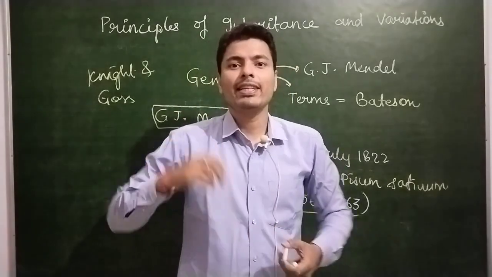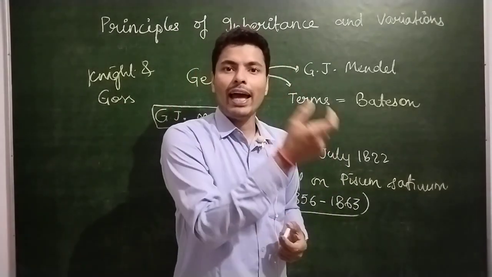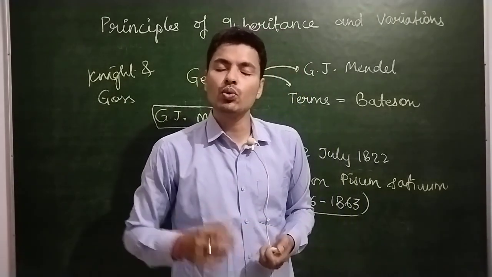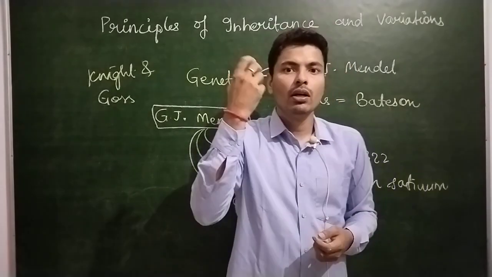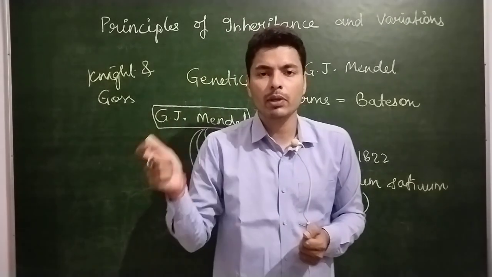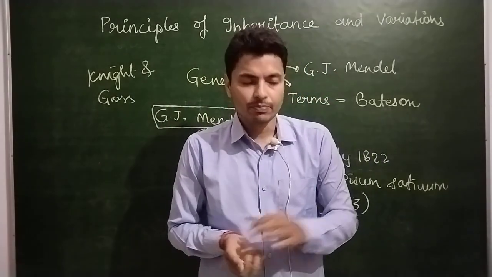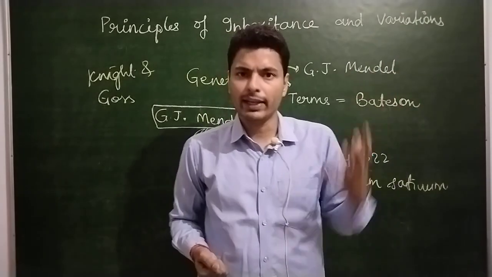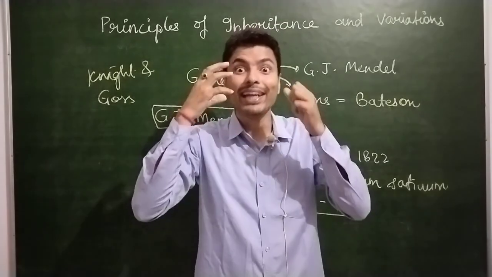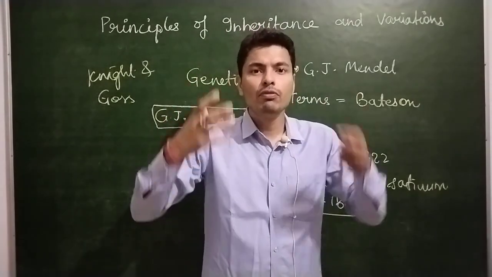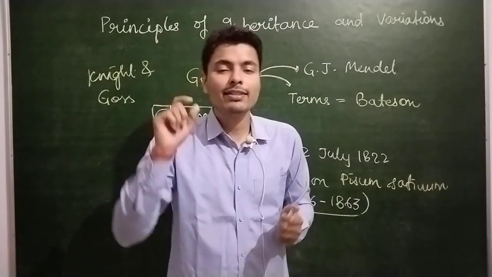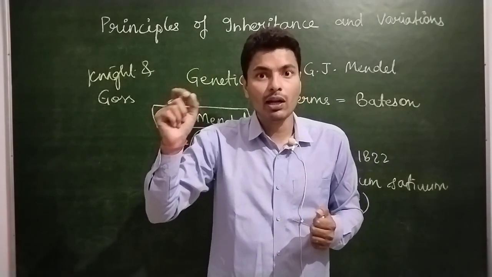Understood? Now the second terminologies will be character and trait. These two terms we are going to use very often while discussing this chapter. Now what is the meaning of character and trait? There is a very thin line of difference between these two words. A character is a feature of an individual. For example, my height, my skin color, my eye color. These are features of an individual. So character is the feature of an individual. Now what is trait? Trait is the detectable feature of an individual and its variants.